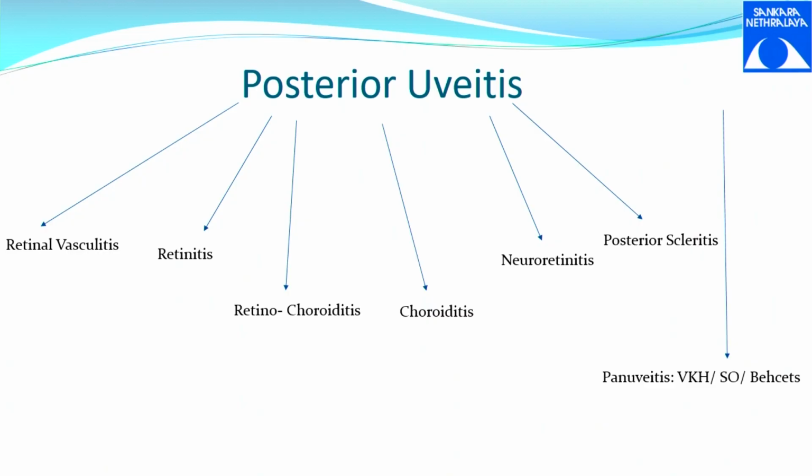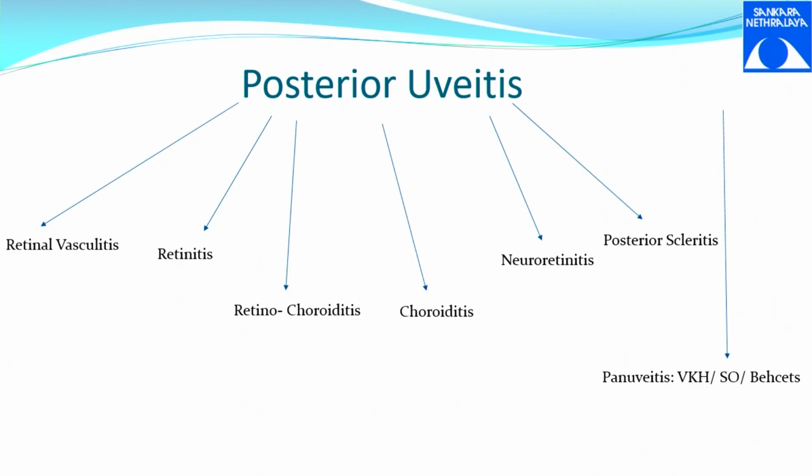You can have retinal vasculitis, which is inflammation of the retinal vessels. It can be artery, it can be vein, it can be anything. Retinitis is inflammation of the retina per se. Choroiditis is inflammation of the choroid per se. Retinochoroiditis is inflammation involving both the choroid and retina. Neuroretinitis is inflammation involving the optic nerve head, which is the disc edema, along with some portion of the retina. Posterior scleritis is inflammation of the sclera, the posterior sclera. So this can all be bracketed under posterior uveitis.